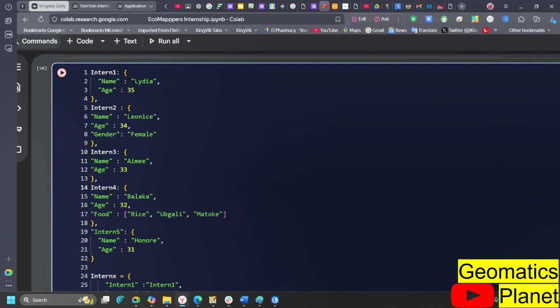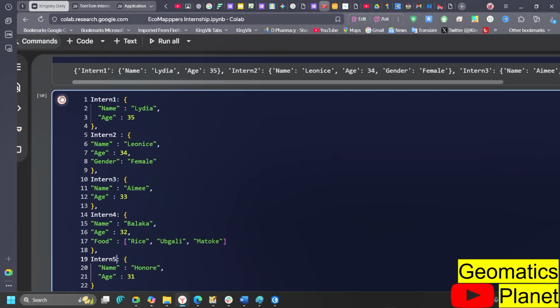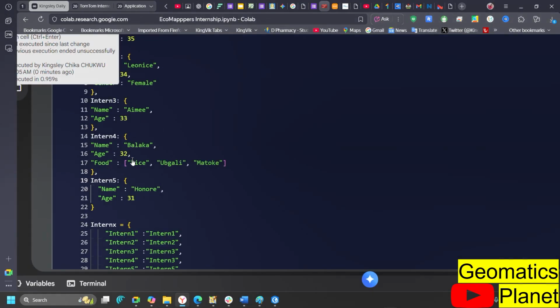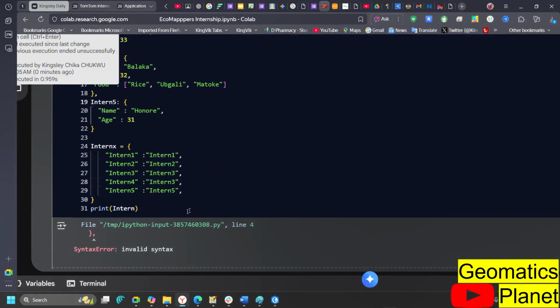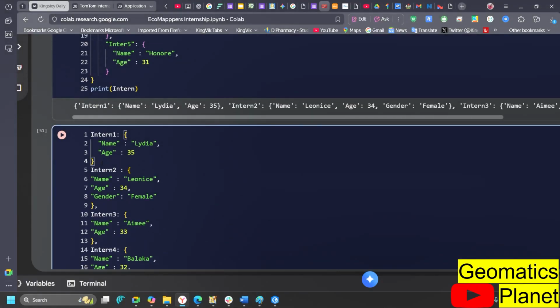Then there is also another mistake, which is the comma. I'm going to come back and remove them one after the other, but you can see here I've ended up adding all these ones in the intent. So I will run this now, and we're going to have another error. Yeah, like I said, the error is the comma. Like I told you, we're supposed to remove them independently here.